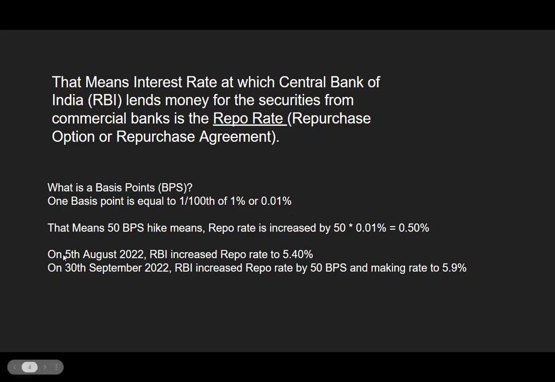Which means on August 5th, 2022, this year only, RBI increased the repo rate to 5.4% on that day. And yesterday they increased by 50 bps. That means 5.4 plus 0.5% coming up to 5.9%. So this is the current repo rate now.